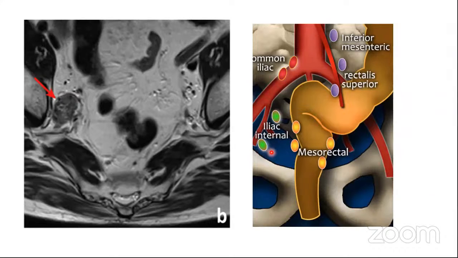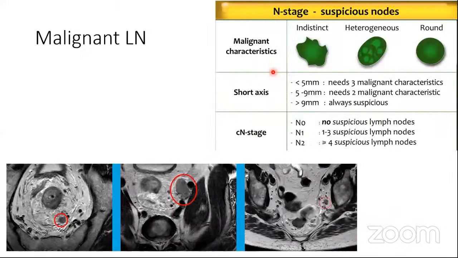This nomenclature has been used in the guidelines. Normally we do not use the terminology lateral lymph nodes for the pelvic lymph nodes. So here they refer to the internal iliac group of lymph nodes as the lateral lymph nodes. They're also called the extra mesorectal lymph nodes. Other than that, we have external iliac lymph nodes, the common iliac lymph nodes, and the inguinal lymph nodes, which are less commonly involved than these.